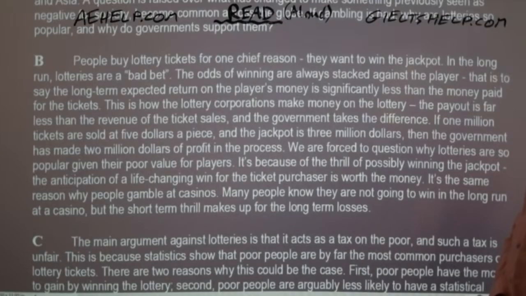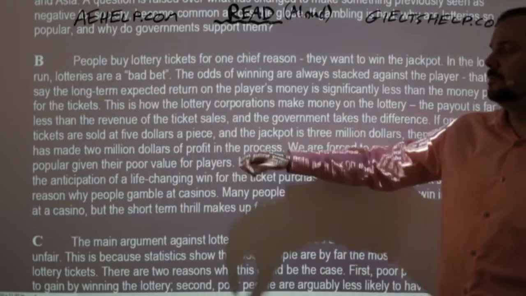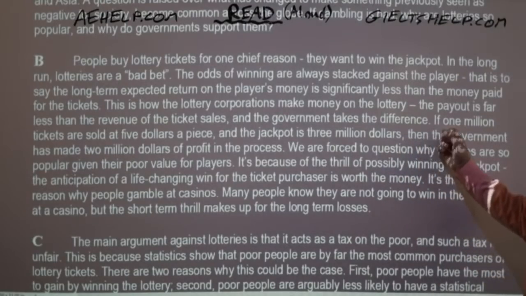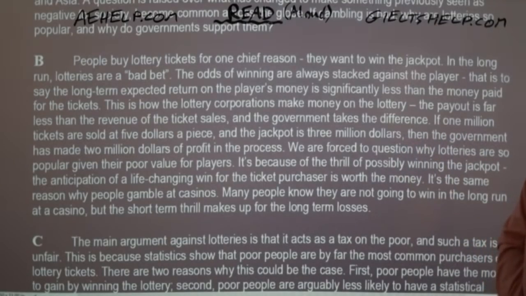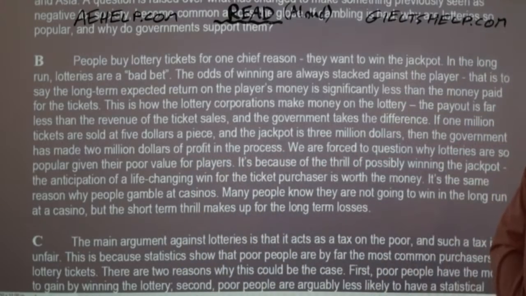This is how the lottery corporations make money on the lottery. The payout is far less than the revenue of the ticket sales, and the government takes the difference. If 1 million tickets are sold at $5 a piece and the jackpot is $3 million, then the government has made $2 million of profit in the process.